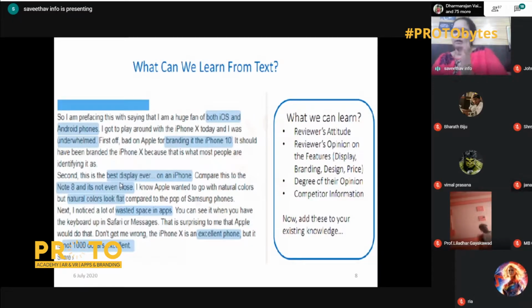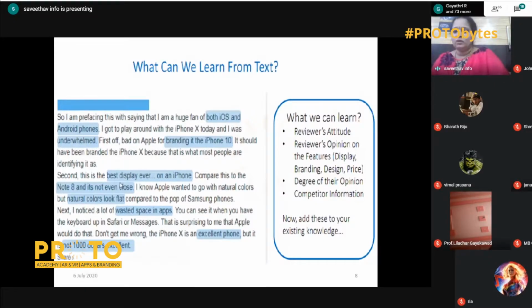So what are the objectives of reading this text by a text analyst? That is noted on the right side of the screen. You see what we can learn. We can get the reviewer's attitude from this paragraph. We get the reviewer's opinion on the features. What are the features he has quoted, like display, branding, design, price?